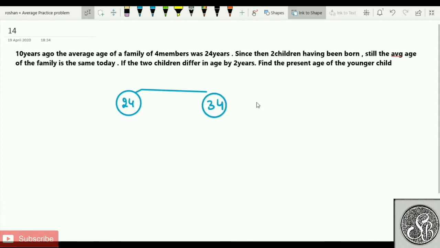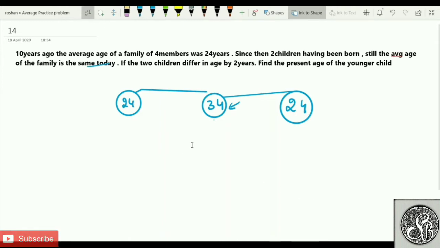But it is not 34, sir. How much? It remained the same today also. Same means it remained as good as it was 10 years ago. So actually this is 24 only, sir. So what actually happens, sir? With the member who was born, the average should increase and become 34, but it does not become 34, it remains only 24. So my question is, what is the age of the younger member?